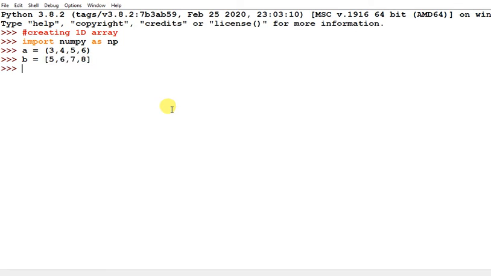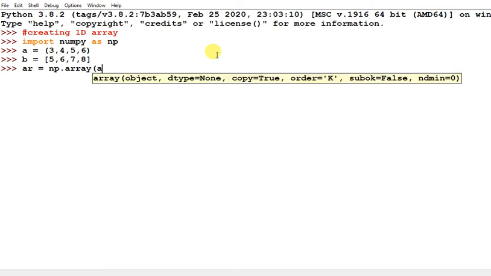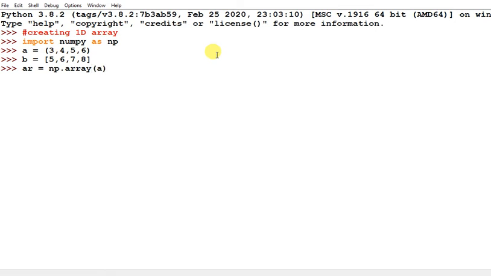Suppose I want to create the first array, AR is the array name. So use NP dot array function, NP dot array, and then you pass this tuple. Suppose I am passing the tuple and it will create an array.